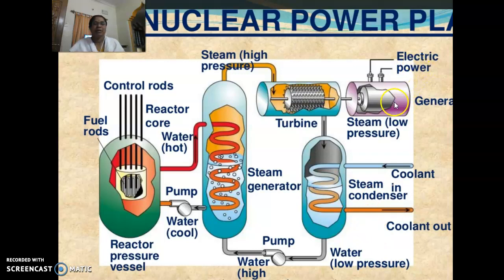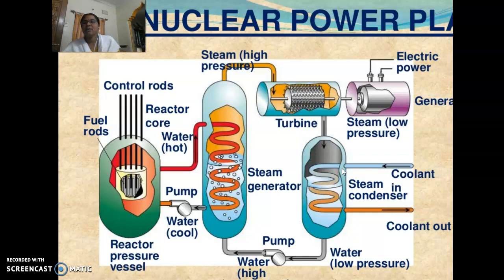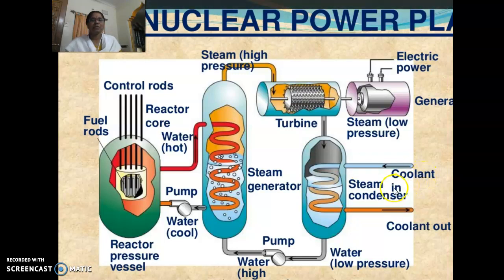This is the electric power generator. We are going to pass steam at low pressure. In nuclear power plants, an enormous amount of energy is released as well as a high amount of radiation. Hence, in order to minimize the heat loss and maintain the grid, we have to pass the coolants.